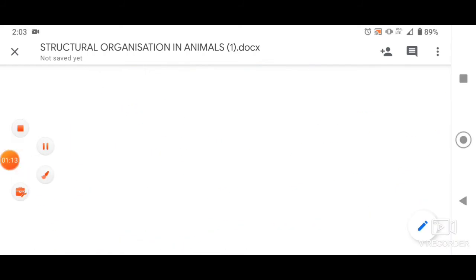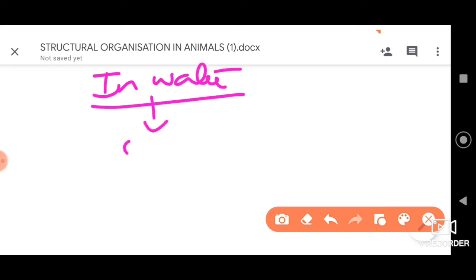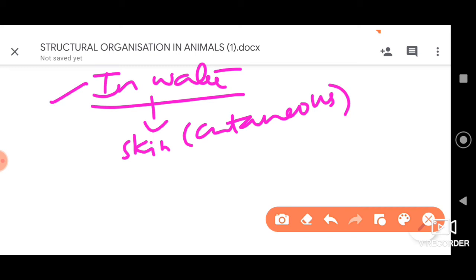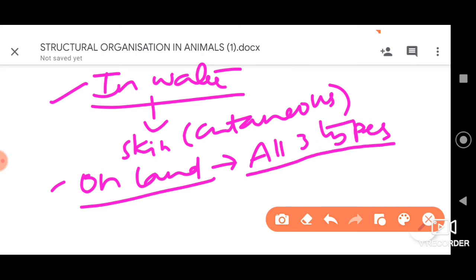And here remember that in water, they will respire through the skin, which is called cutaneous respiration. And on land, all 3 types we can find: cutaneous, pulmonary respiration through lungs, and through the buccal cavity, which is called buccopharyngeal respiration.